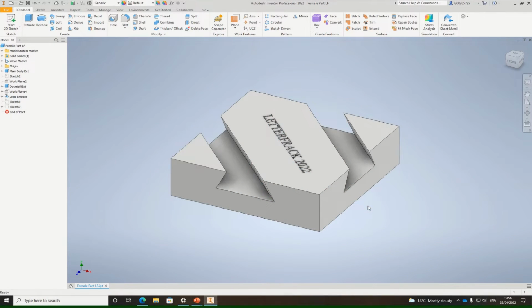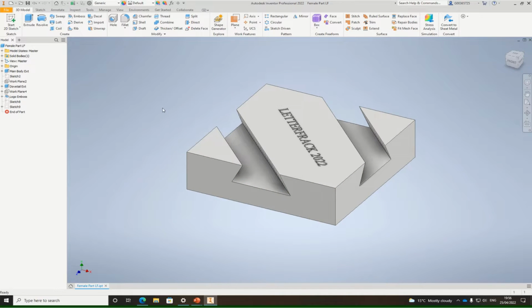In this tutorial I'm going to showcase how to bring an Inventor model in and export it out as an STL file for the 3D printer. So if you have your 3D model, open up Inventor.